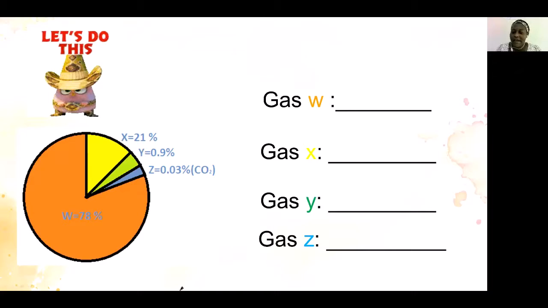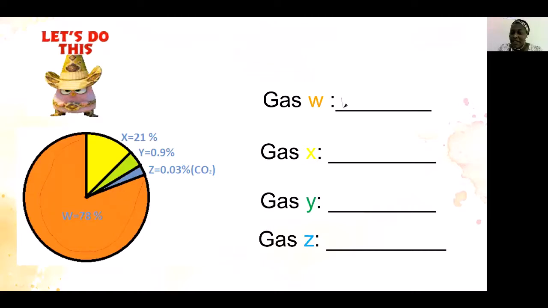Okay, gas W. What is the name of gas W, students? This W has taken a lot of space. The gas that takes a lot of space, the largest gas, is nitrogen.